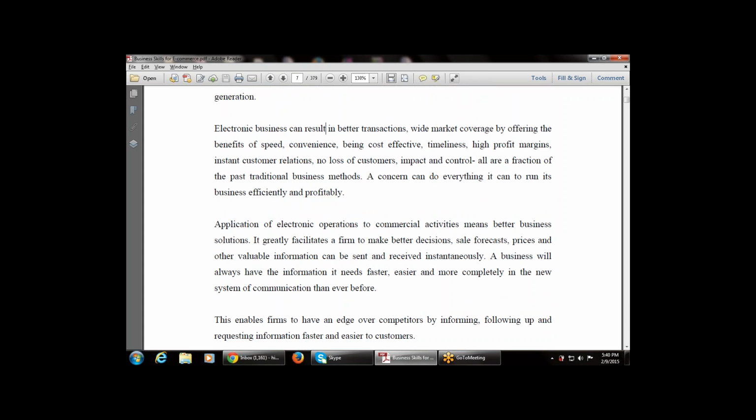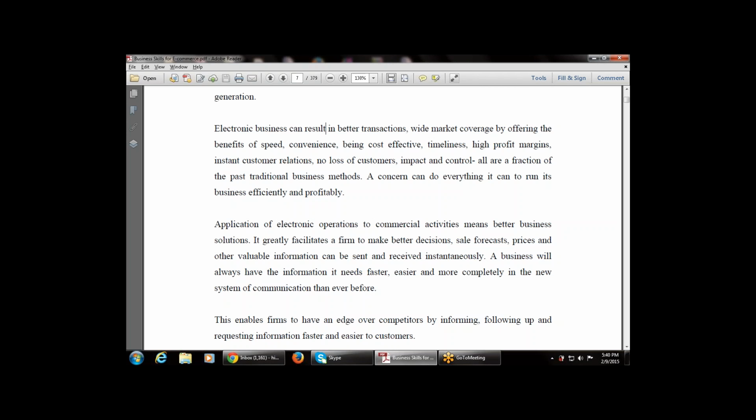It greatly facilitates a firm to make better decisions, sales forecasts. That is, e-commerce leads to better decisions, sales forecasts, prices and other valuable information that can be sent and received instantaneously.